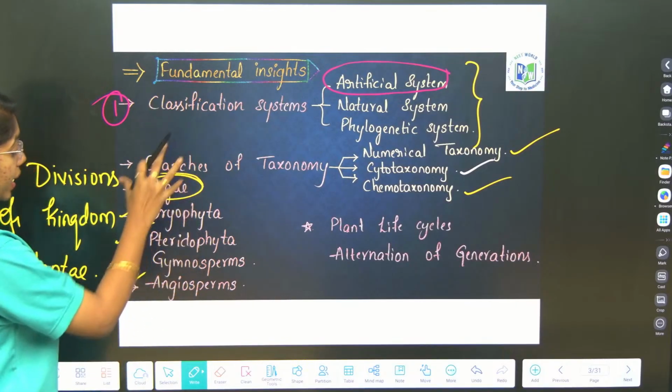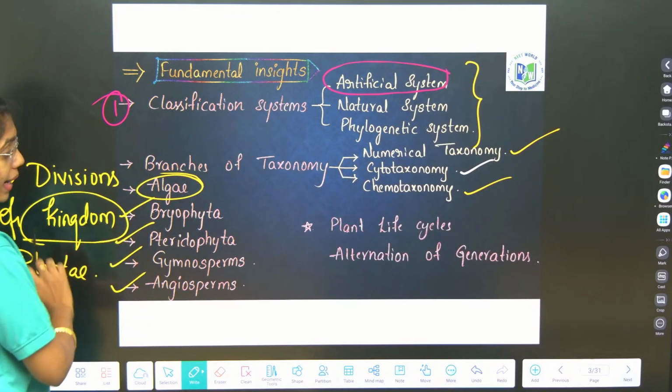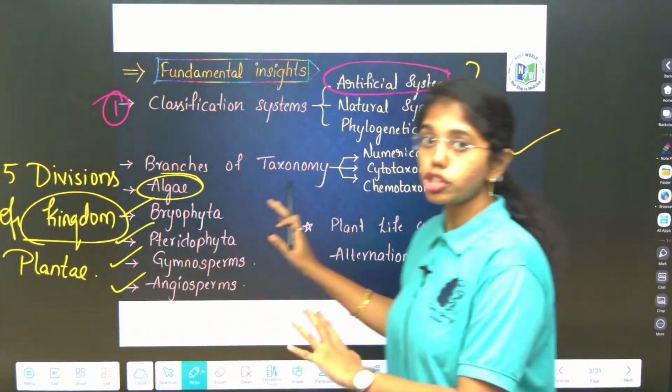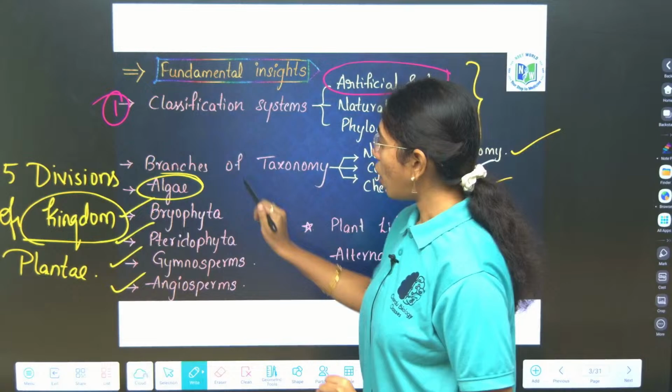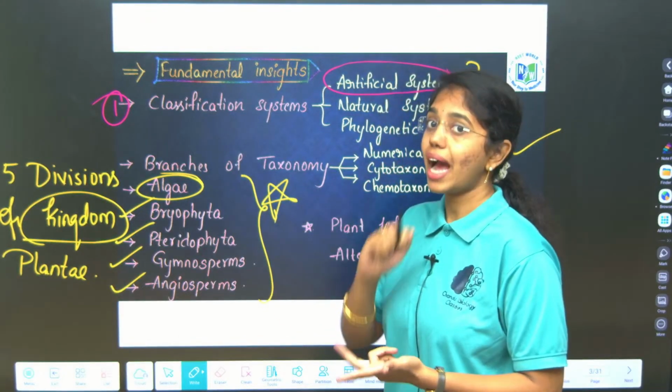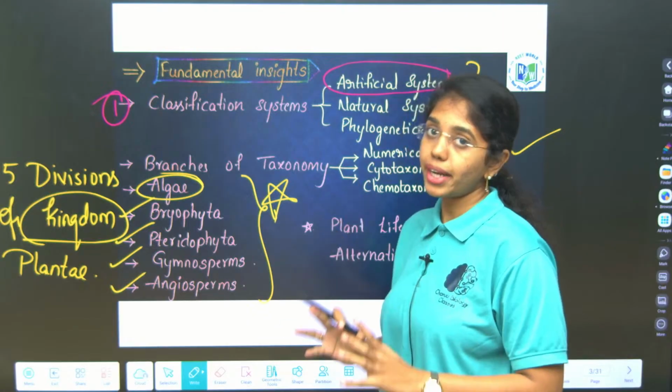These are the 5 divisions of kingdom Plantae. The classes under these divisions also we have to go through, and all the 5 divisions in detail with examples and the reproductive methods, very important.